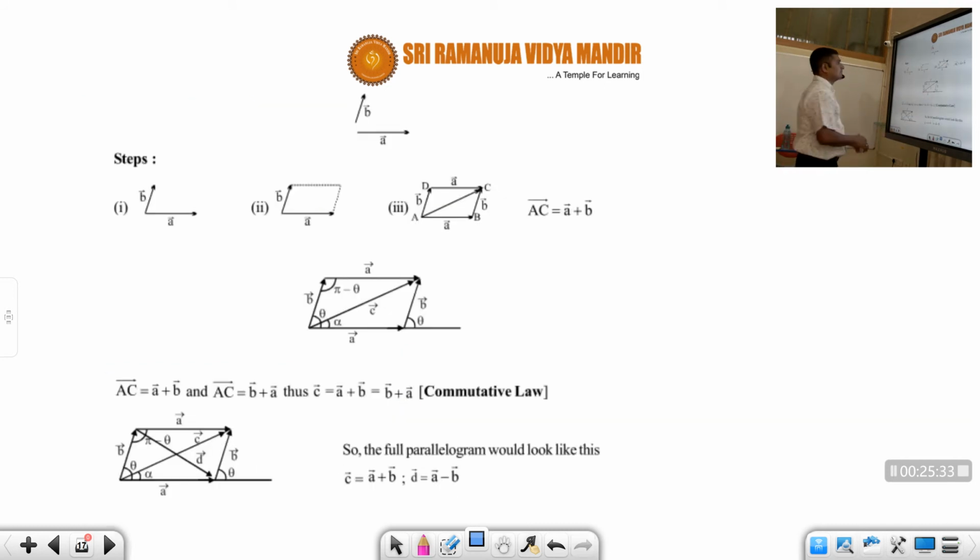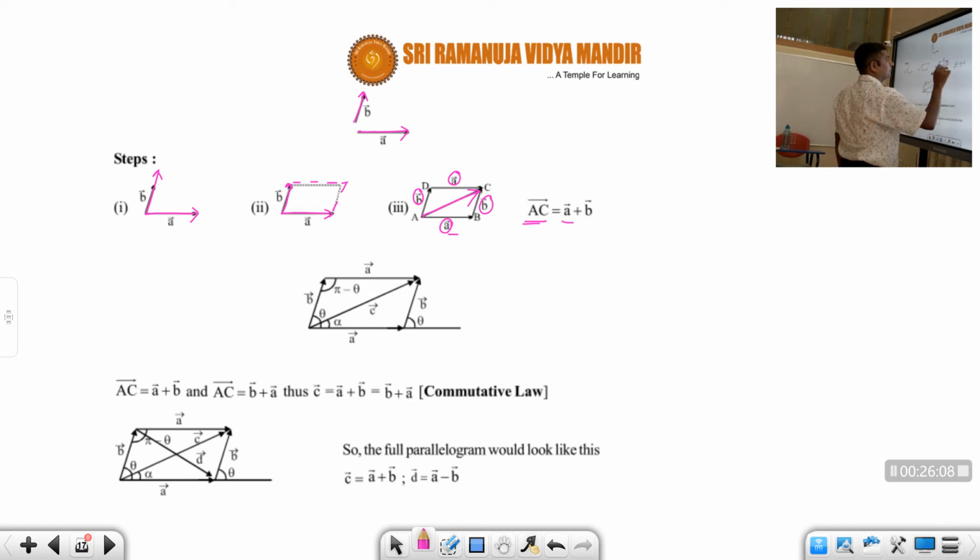If any one of you has not understood, once again I am explaining step by step how to do a problem by parallelogram law. Suppose you have two vectors, students, one is called the a vector, another one is called the b vector. First we should make sure that the tails of these two vectors are joined here. Then you should complete the parallelogram like this. This side b bar is the same as this side b bar, this side a bar is the same as this side a bar, and this is called the diagonal AC. So AC bar is equal to a bar plus b bar. This is theta, and this is alpha.